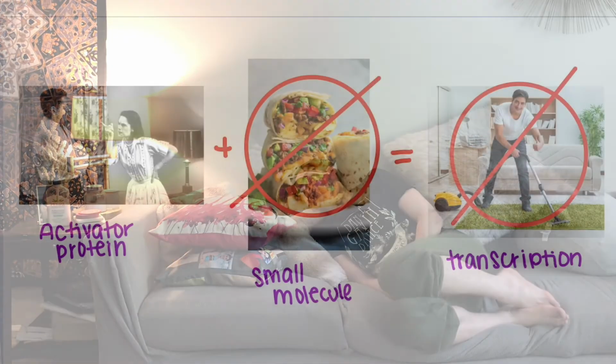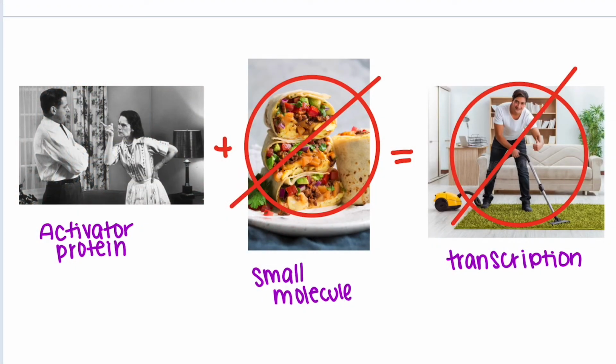Here we can see that without a cheesy breakfast burrito, Danny will not let me boss him around and clean the apartment. Similarly, without a small or effector molecule, transcription will not occur, which would be cleaning the apartment, because the activator protein is not stimulated.